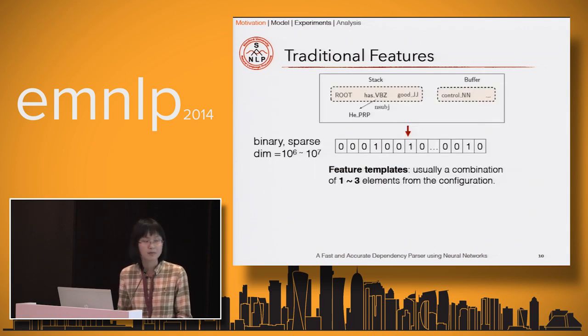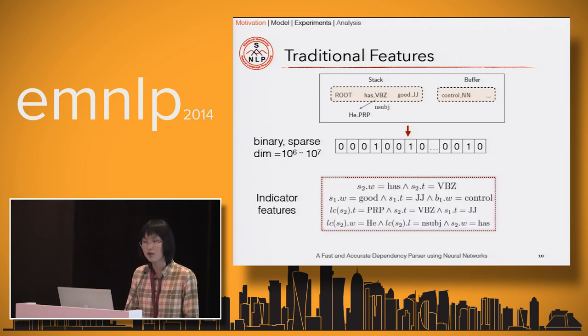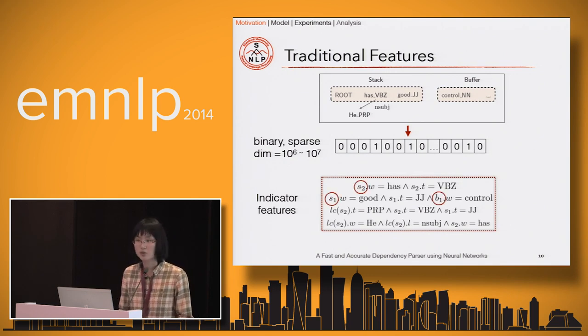We will first examine the traditional approaches. So the traditional approaches usually extract several millions of binary and sparse features from this configuration based on some feature templates. A feature template is usually a combination of 1, 2, 3 elements from the configuration. Here are some typical features. In these features, we use Si to represent the ith stack element, and Bi to represent the ith buffer element. In this example, S1 is good, S2 is has, and B1 is control.